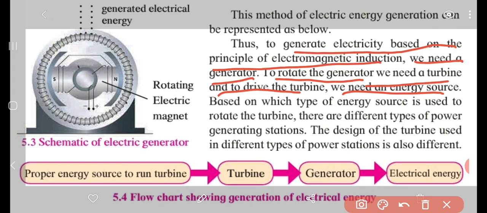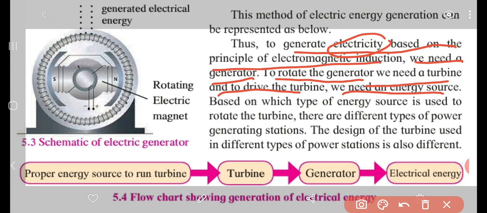To generate electricity we need the principle of electromagnetic induction, and we need a generator, because the generator has this principle working in it. To rotate the generator we need a turbine, because the magnet or the coil or the conductor has to move. For moving that we need a turbine, and to drive the turbine we need an energy source.